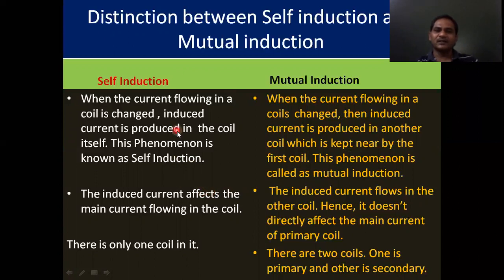Here we take only one coil. Here we take two coils. Here the current is changing in the same coil. Here EMF is also induced in the same coil. Here current is changing in one coil, then we get induced EMF in the secondary coil. So here the induced current affects the main current flowing in the coil. Here the induced current flows in the other coil. Hence, it doesn't directly affect the main current of the primary coil. Okay. So these are the differences between self-induction and mutual induction.